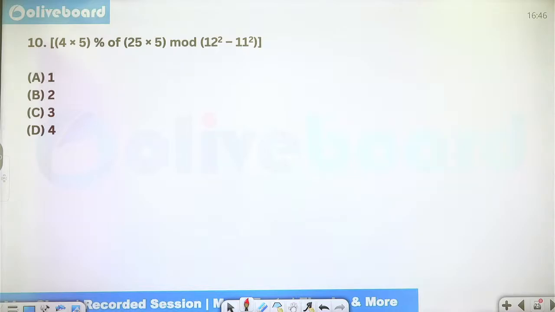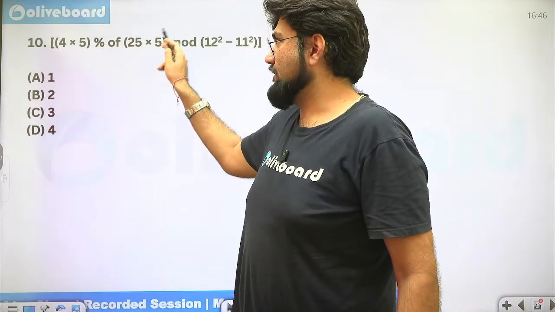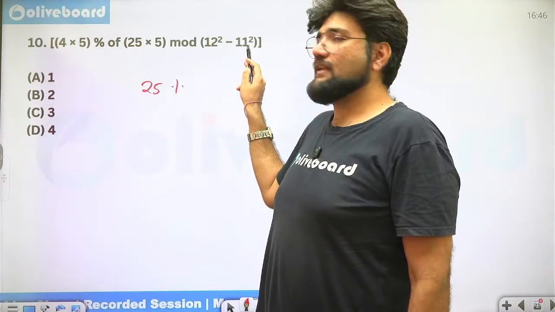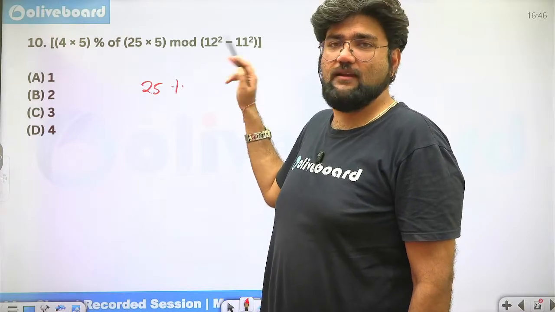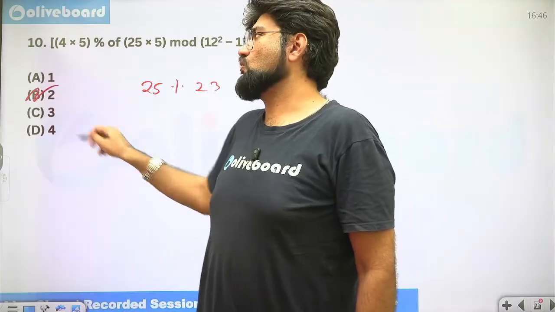Okay, and what about the others? Okay, very good. So 4 into 5 is 20. 20% means 1 by 5. 1 by 5 into 25 into 5, 5 and 5 get cancelled. So this will be left with 25. 12 square minus 11 square. So 12 plus 11, 12 minus 11. 12 minus 11 is 1. 12 plus 11 is 23. 25 mod 23 is how much? 2.